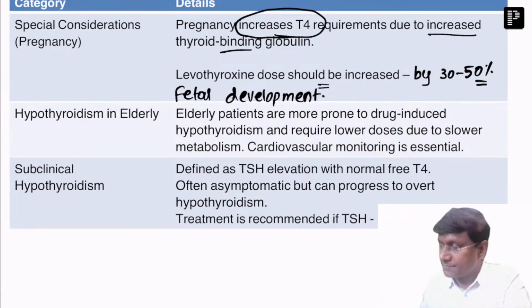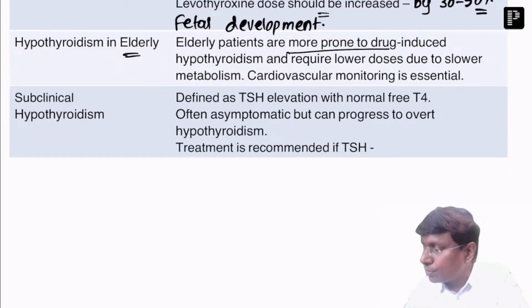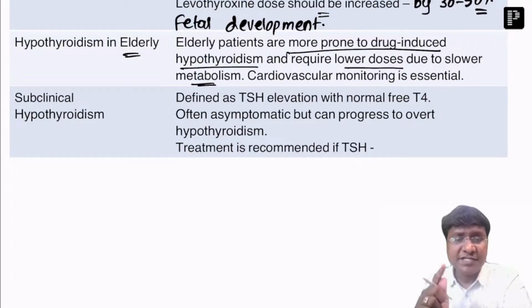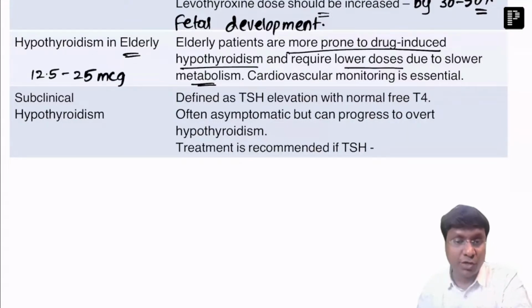All right. Next is hypothyroidism in elderly individuals. See, elderly individuals are more prone to drug-induced hypothyroidism, and they require lower doses due to slow metabolism, right? That is very, very important. So in hypothyroidism in the elderly, please remember, these patients require a low dose whenever you are starting. And how much is that low dose? You need to start at a dosage of 12.5 to 25 micrograms per day.